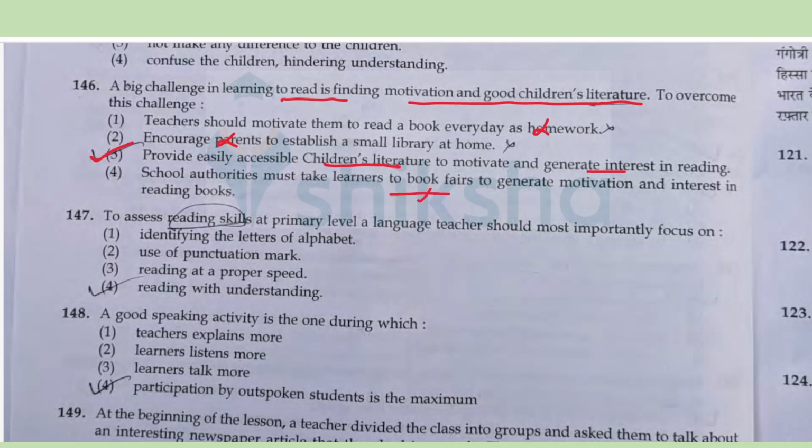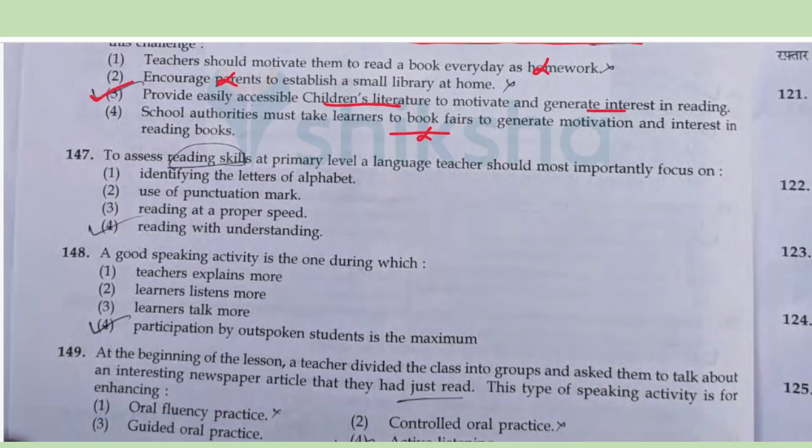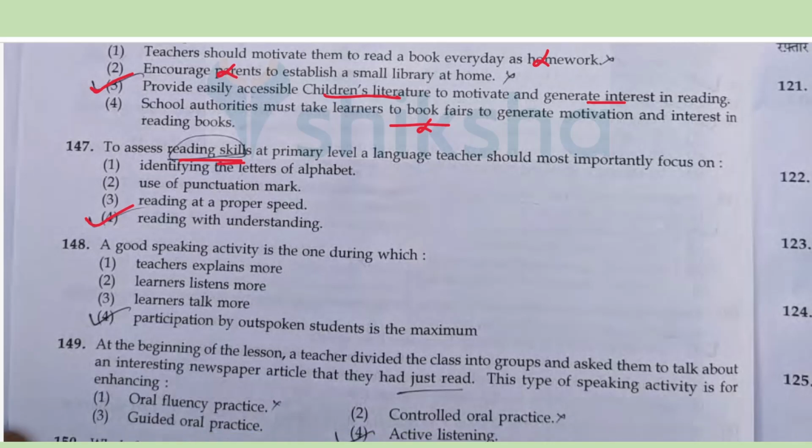This can be done, it's not practical. So third is the best option. To assess reading skills at the primary level, what should the teacher most focus on? So yes, reading with understanding is the most important thing you should focus on.